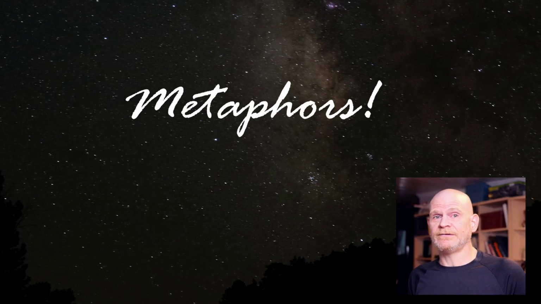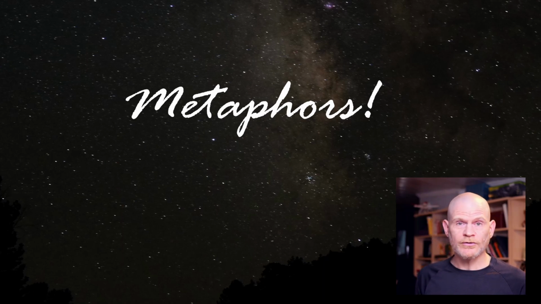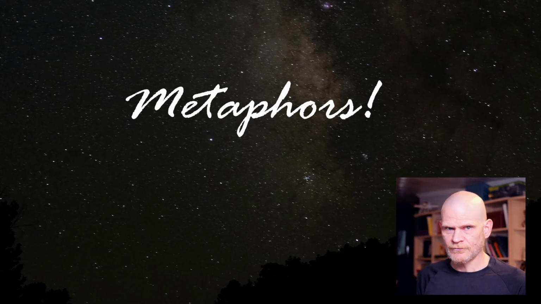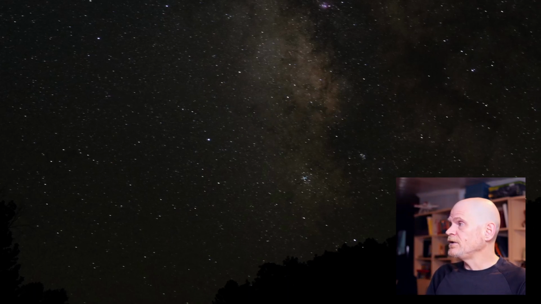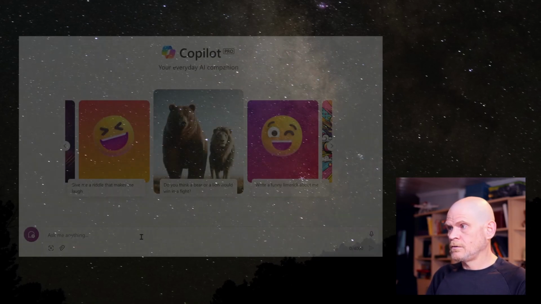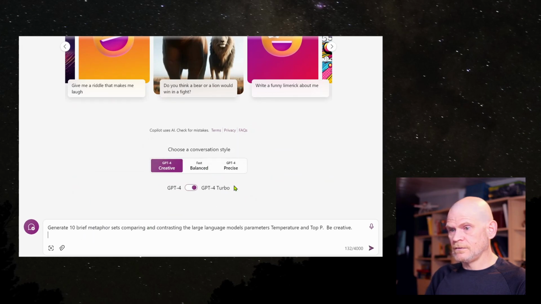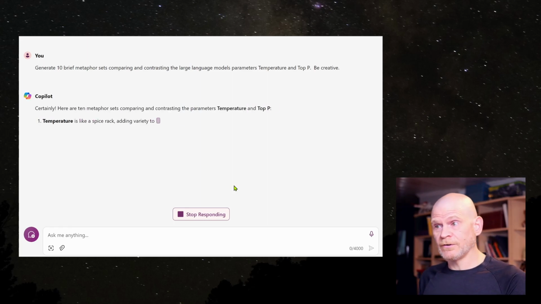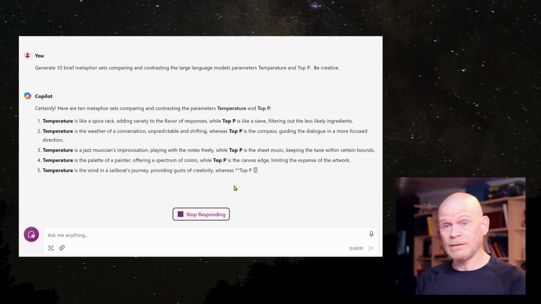They can provide rich insights into complex concepts in a manner that can make understanding easier. Different angles, different concepts, different approaches. Check out Hofstadter if you want to go deep into metaphors. Let's do a quick metaphor generation example. In this case, I'm going to use Copilot Pro, and I'm going to set it to be creative. I'm going to ask it, generate 10 brief metaphor sets comparing and contrasting the large language model parameters, temperature, and top P, and be creative.